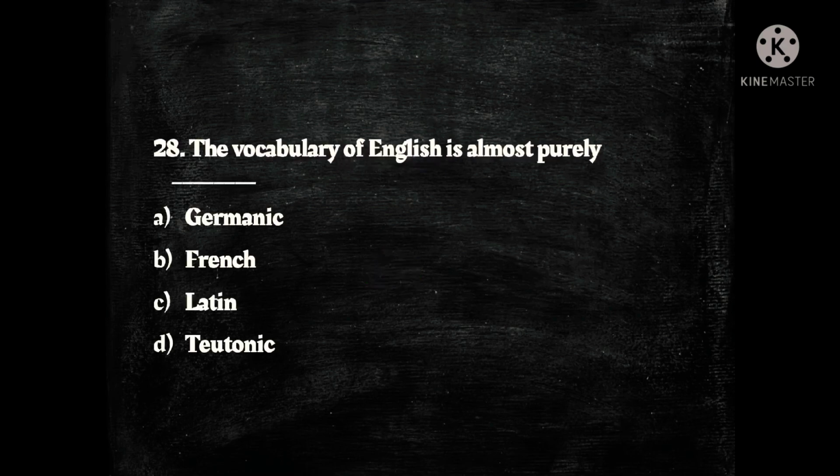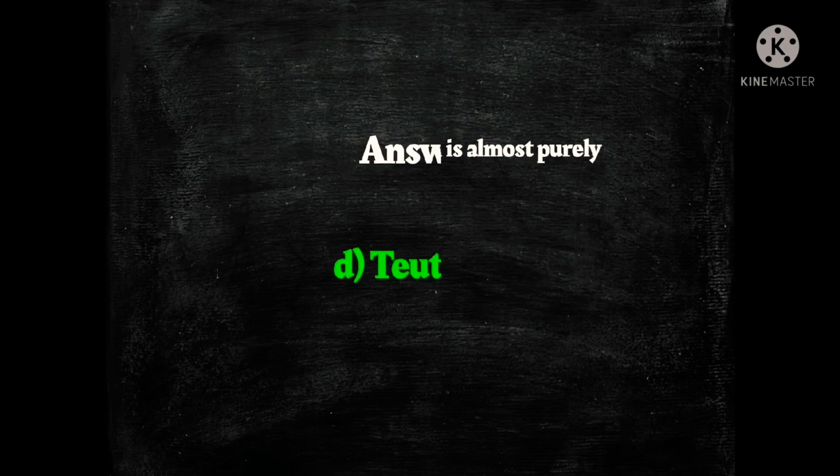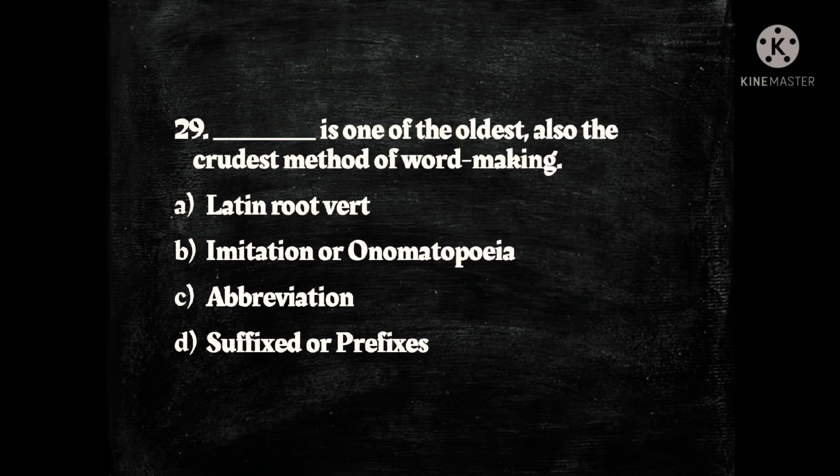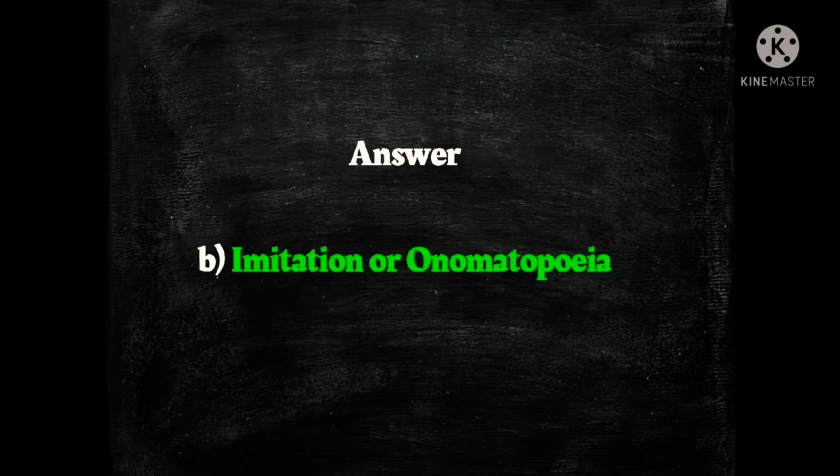Next question. The vocabulary of English is almost purely dash. The options are A, Germanic, B, French, C, Latin and D, Teutonic, and the answer is D, Teutonic. Next question. Dash is one of the oldest, also the crudest method of word making. The options are A, Latin root word, B, imitation or onomatopoeia, C, abbreviation, D, suffixes or prefixes. The answer is B, imitation or onomatopoeia.